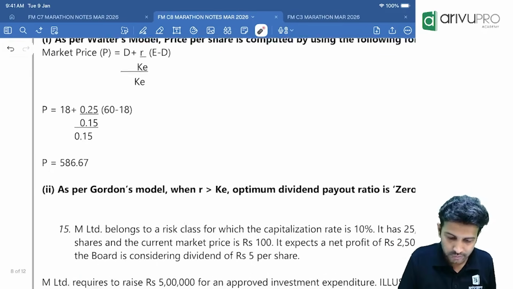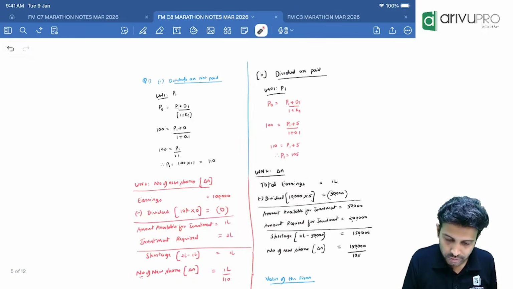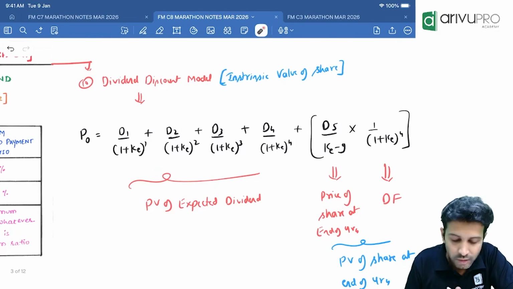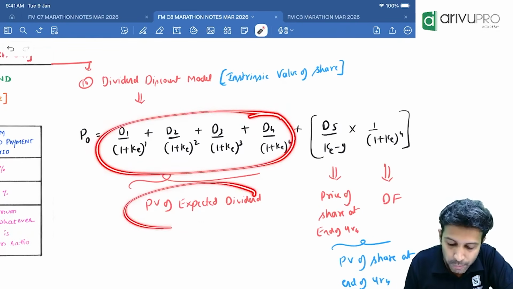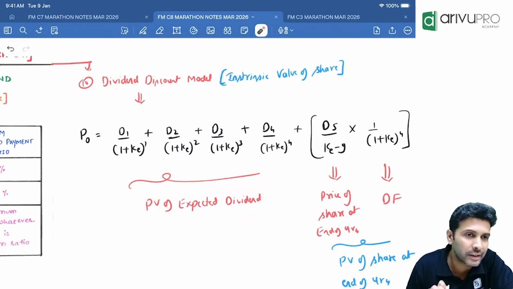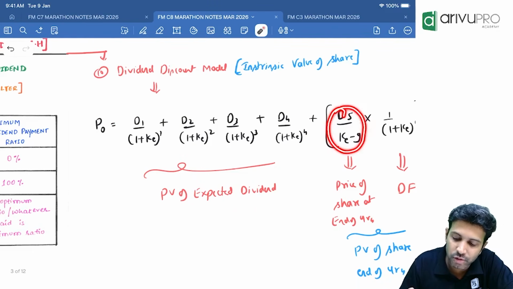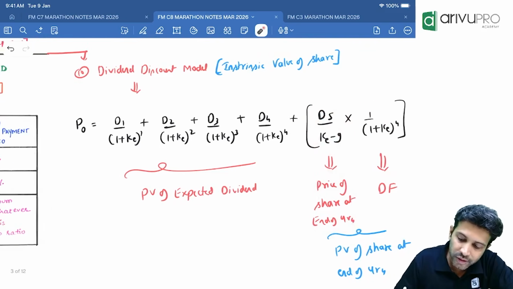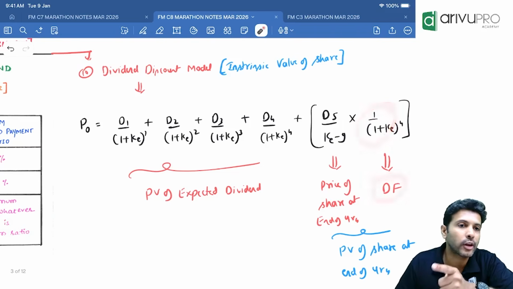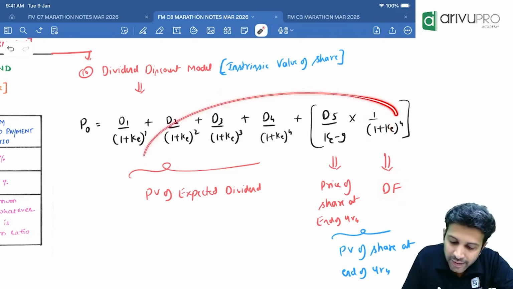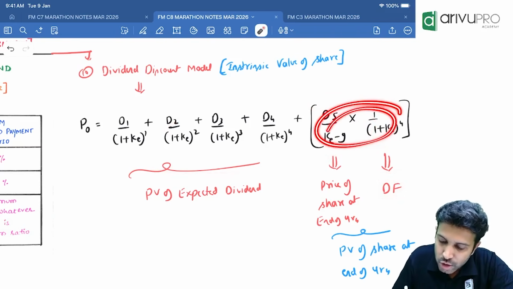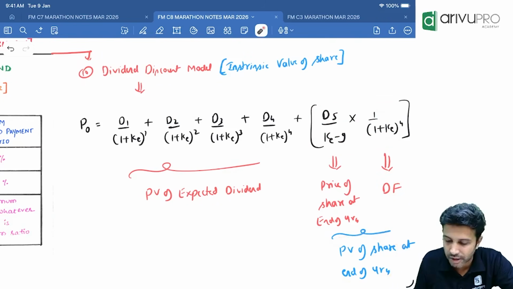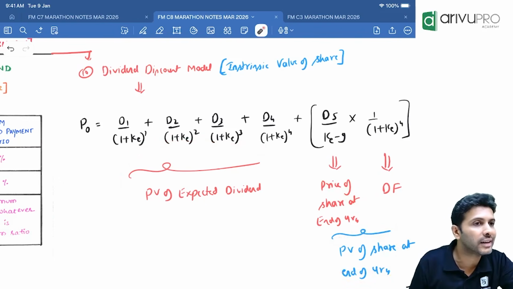Okay, now I'll just show you the chart book. Why I prefer solving without the formula, I think I have written that somewhere. Why write it once again? Here, this is the formula. This part of the formula captures what? Present value of expected dividend. This part captures what? Price of the share at the end of the 4th year. What is this? Discount factor for year 4. By multiplying these two, you get the present value of the share price. By adding these two, you get the intrinsic value of the share.